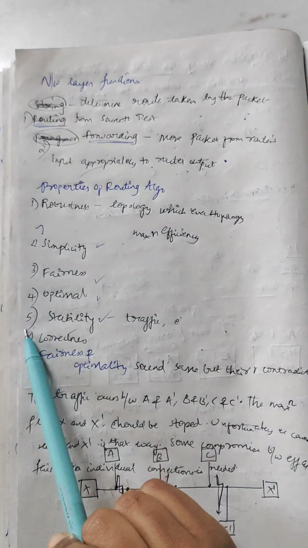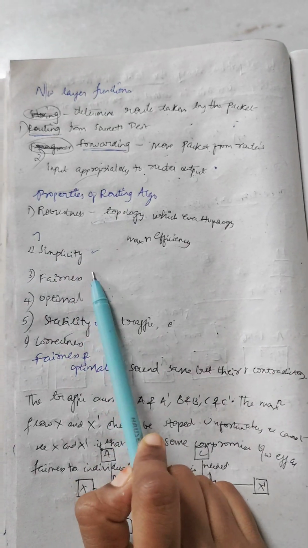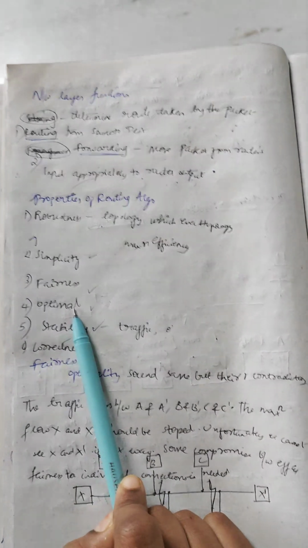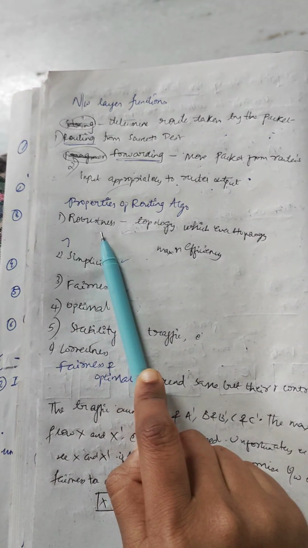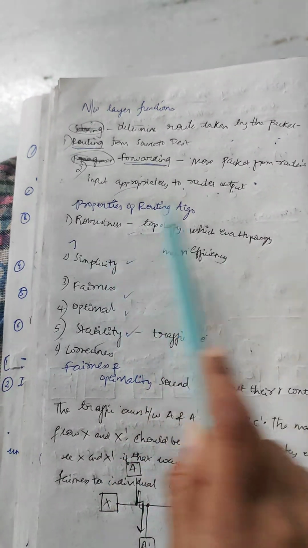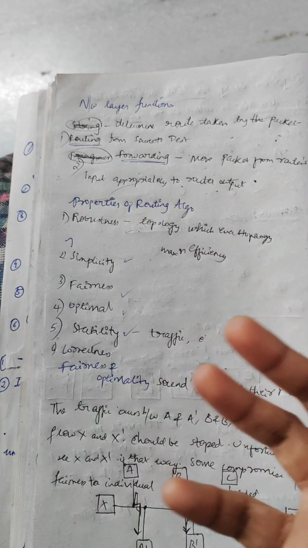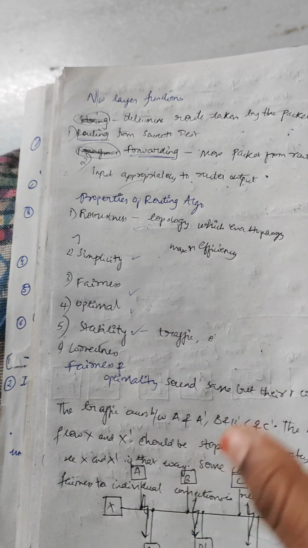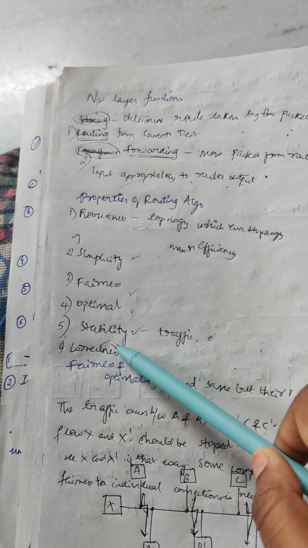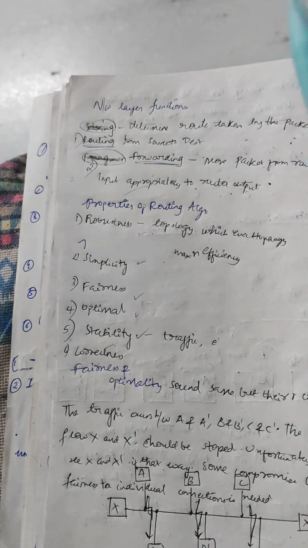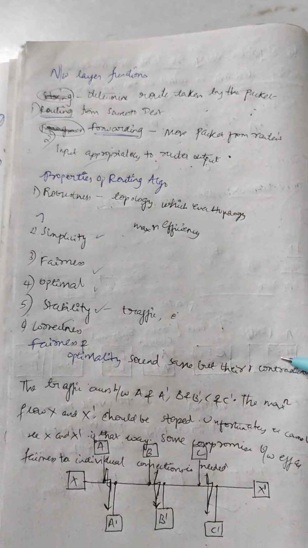Here, in total, 6 functions are there. Properties: first one is robustness, simplicity, fairness, optimal. Both sound same but they have different meaning connected to each other. Stability, correctness. Robustness means the topology: you use multiple topologies, even though the technology is different, they have to sound the same and the functionality also should be same. So simplicity, fairness, optimal. Stable: even though the traffic is more, efficiency should be maintained. Correctness, fairness and optimal sound the same but they're connected to each other.